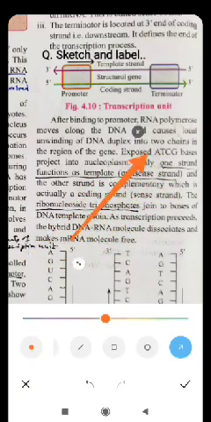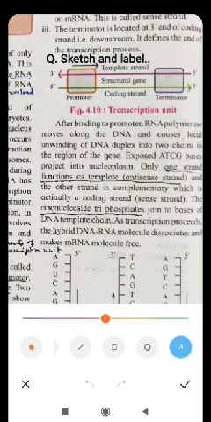Now the process of transcription involves 3 main steps, and it is very easy: the beginning, the continuation, and the end. The beginning is called promotion. And see, there are different regions on DNA. The region on DNA where the RNA polymerase enzyme gets connected.